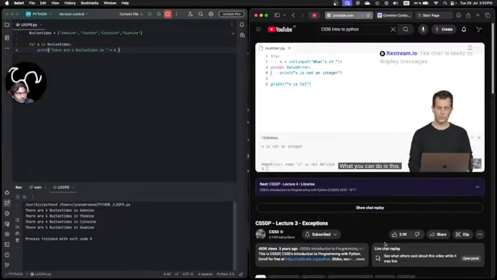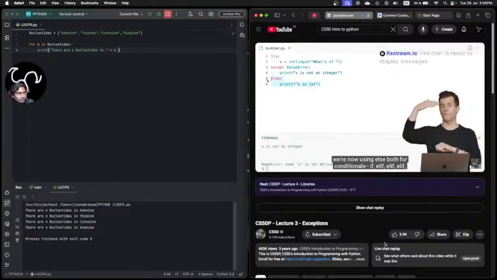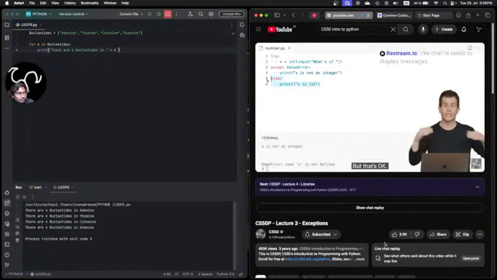What you can do is this. You can try to do the following, as I've done, except if this goes wrong. But if nothing goes wrong, else go ahead and do this. So this is one way I can solve this same problem now. No matter what now, Python is going to try to execute line 2. If something goes wrong, it's going to execute lines 3 and 4 to handle that value error. However, if you try and this code succeeds, then there is no exception to handle, so you're then going to execute this line here. So it's a little confusing perhaps in that we're now using else both for conditionals, if, elif, else, and we're also using else with these try except blocks, but that's okay. That's part of the language.